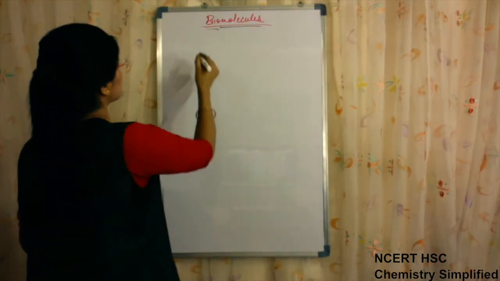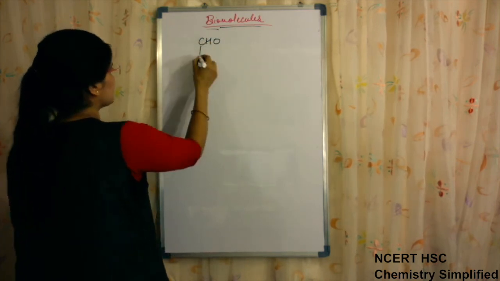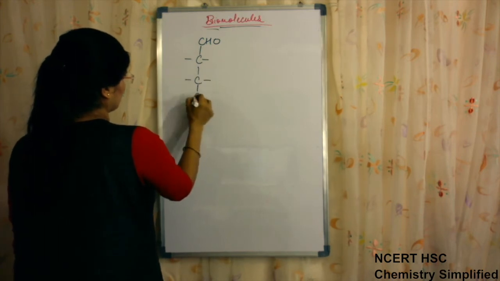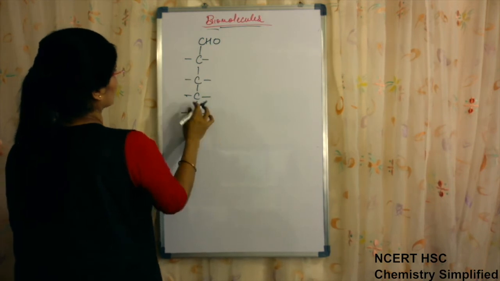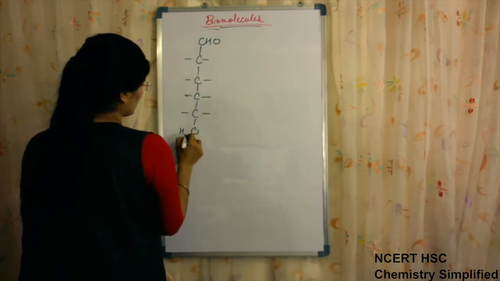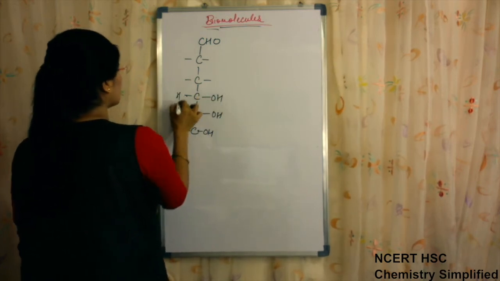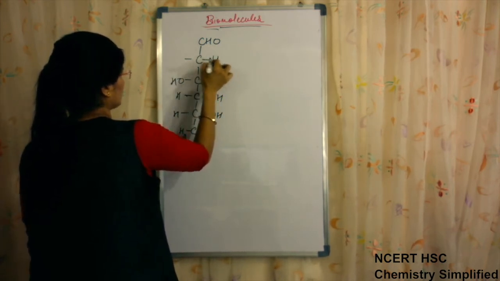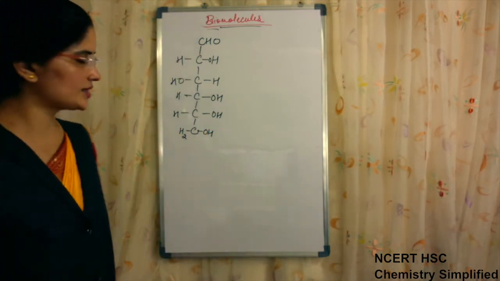The actual structure of glucose is this: carbon atom number 1 is having the aldehydic group, then this is CH2OH, OH, OH, this H and OH, OH and H. So this was the straight chain structure suggested.